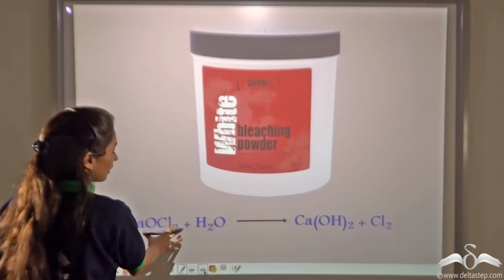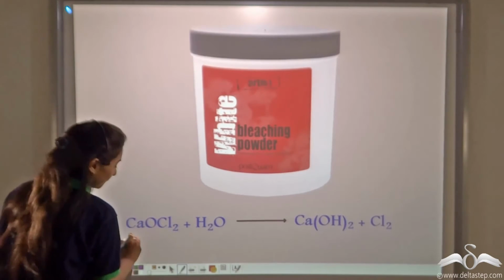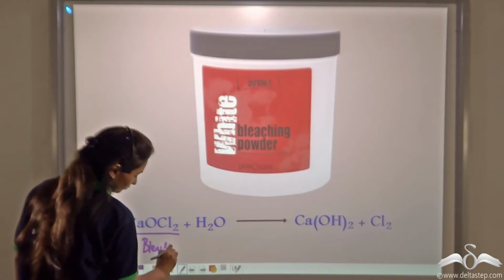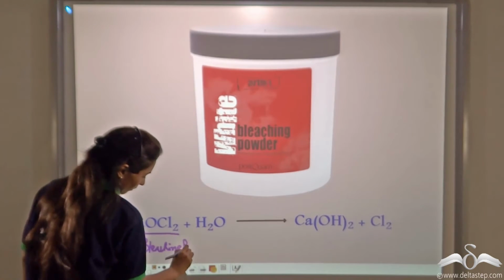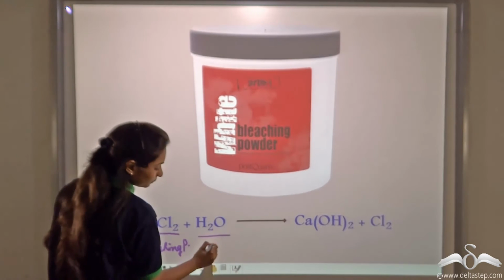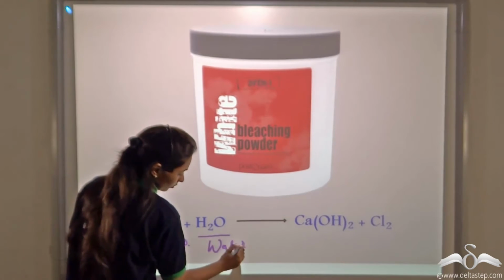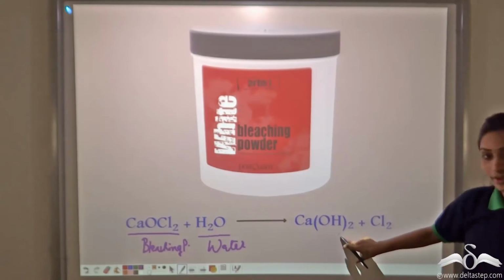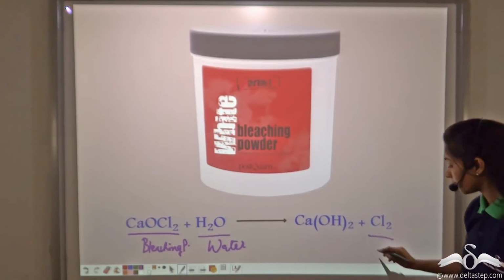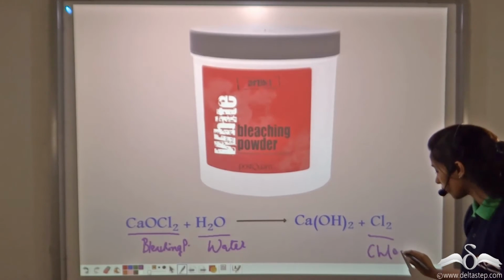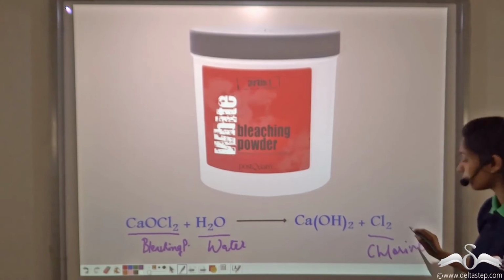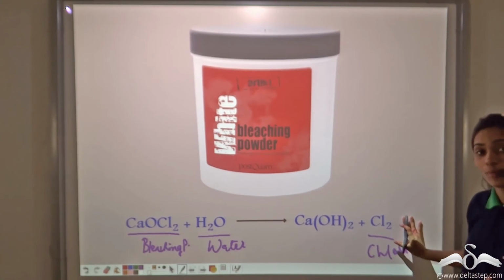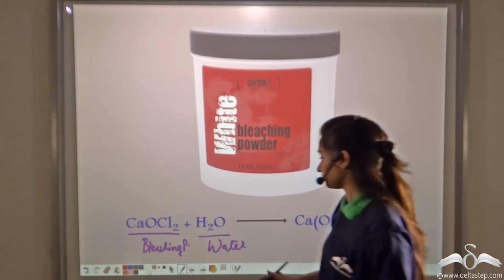If you look at the equation, you will see that bleaching powder when added to water will form calcium hydroxide and chlorine. So it releases chlorine. Now this chlorine purifies water. Now you cannot drink this water, you still need to boil it before drinking.